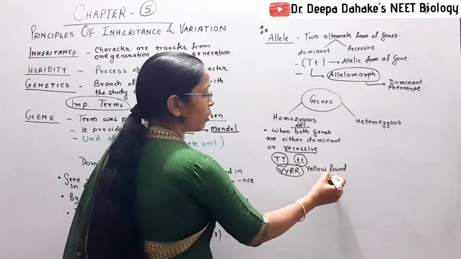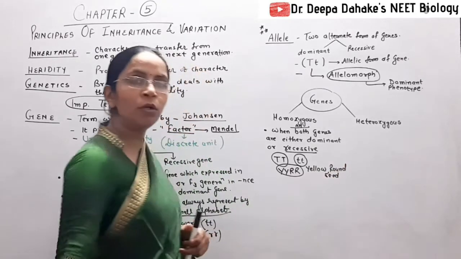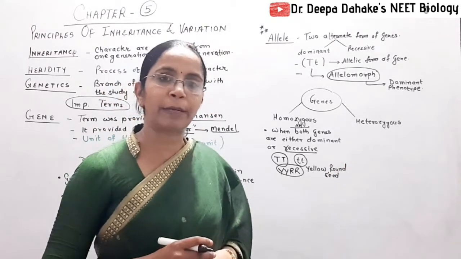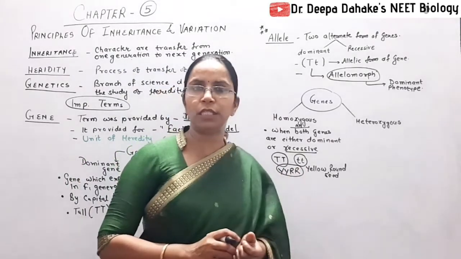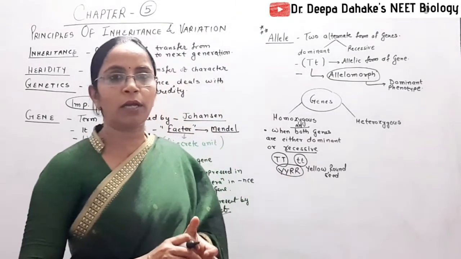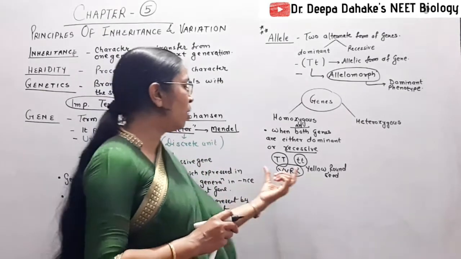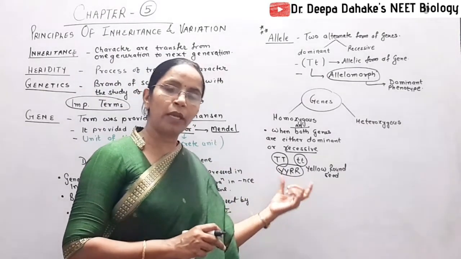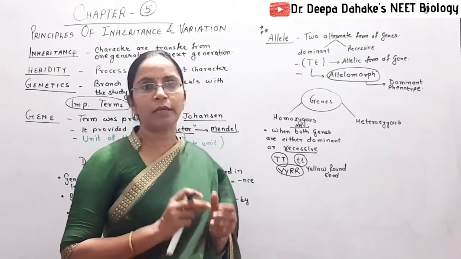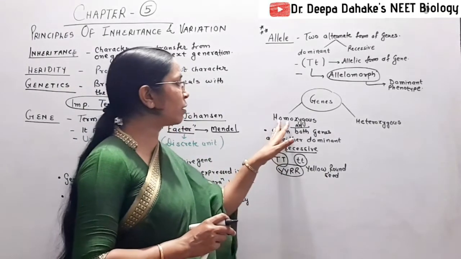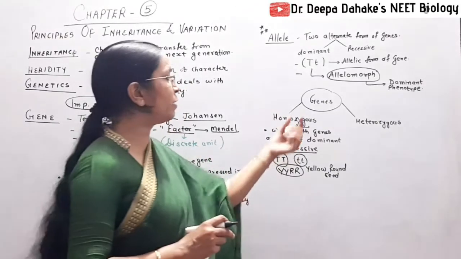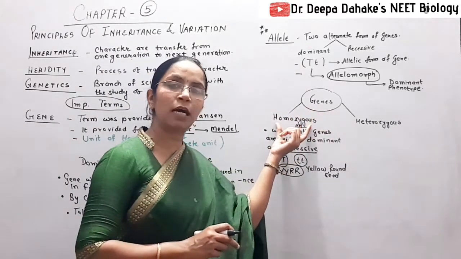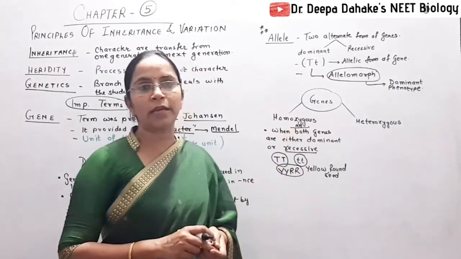So when we show yellow and round seed, that means capital Y, capital R, all the genes, whatever number of genes are present in that particular progeny or individual, all the genes are either dominant or all the genes are either recessive. Then you remember the progeny or the individual is called homozygotic, and the state of the genes is said to be in homozygous condition.